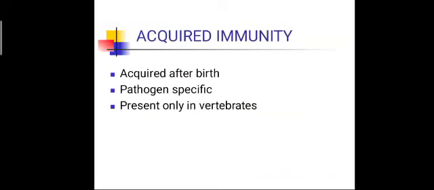Acquired immunity, as we already told you, is the immunity developed after birth against pathogenic particles. So we call it acquired immunity. Acquired immunity is pathogen specific, specific for particular pathogens, and is present only in vertebrates.